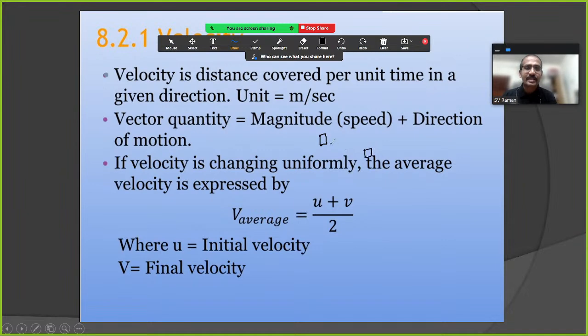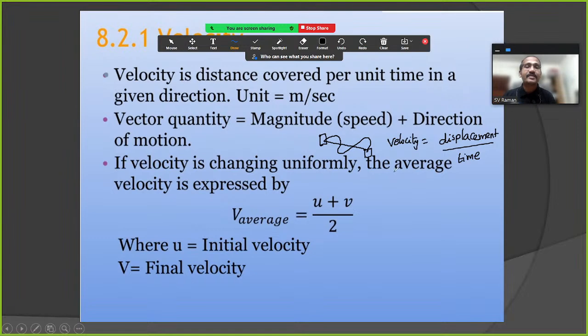Yesterday we discussed that the actual path traveled by an object is called distance, and the minimum distance traveled by an object is called displacement. Distance by time we call speed, and displacement by time we call velocity. So velocity is equal to displacement by time. Very simple.